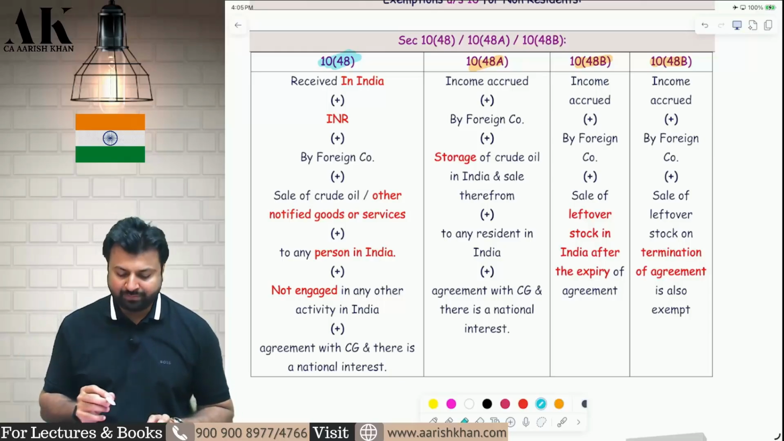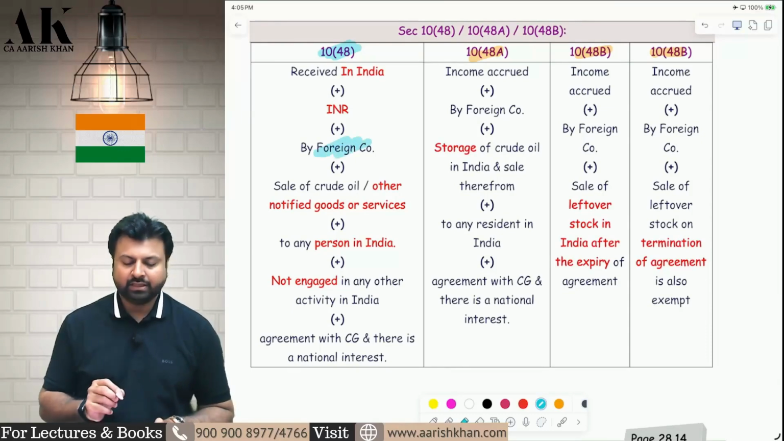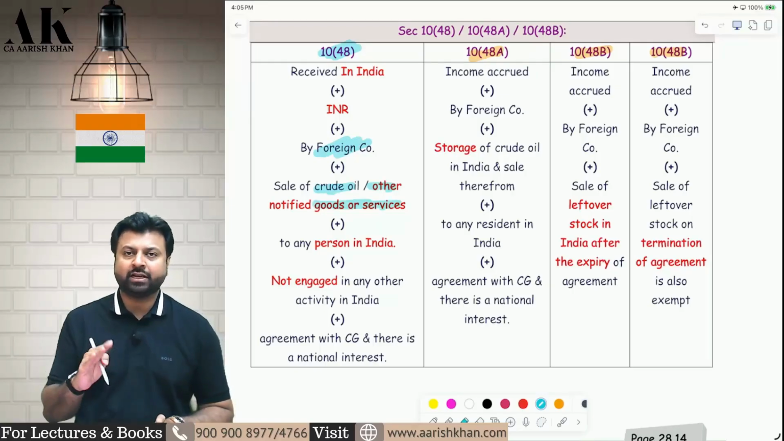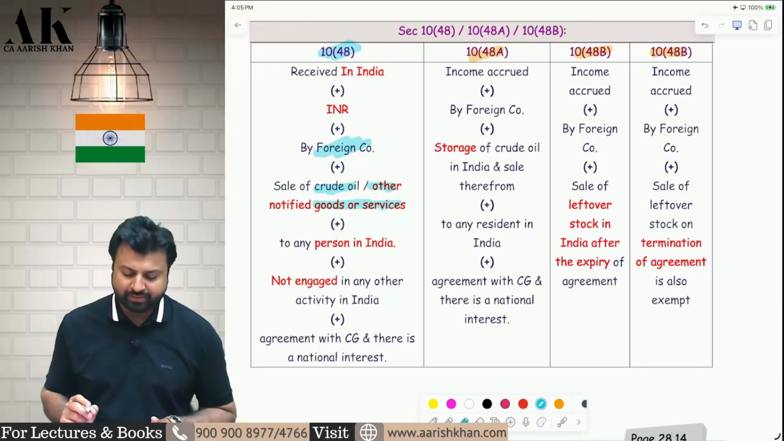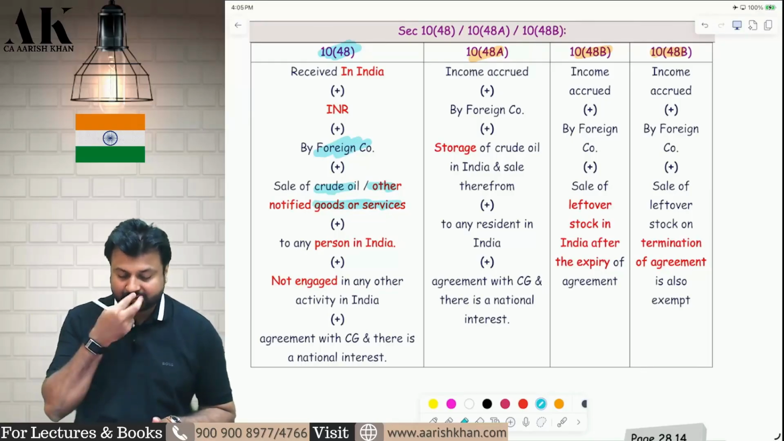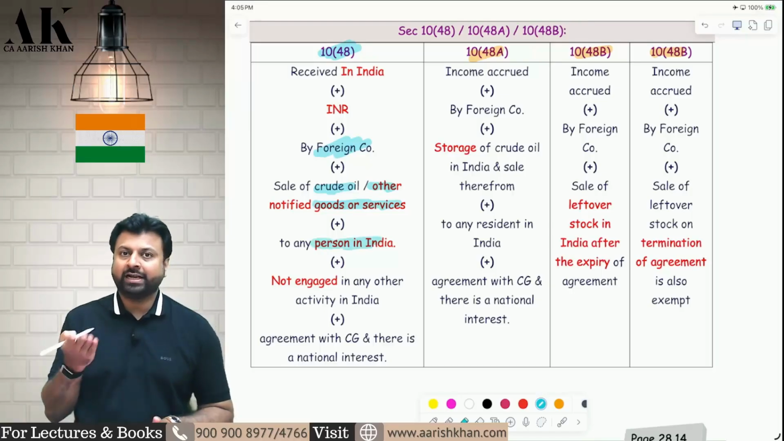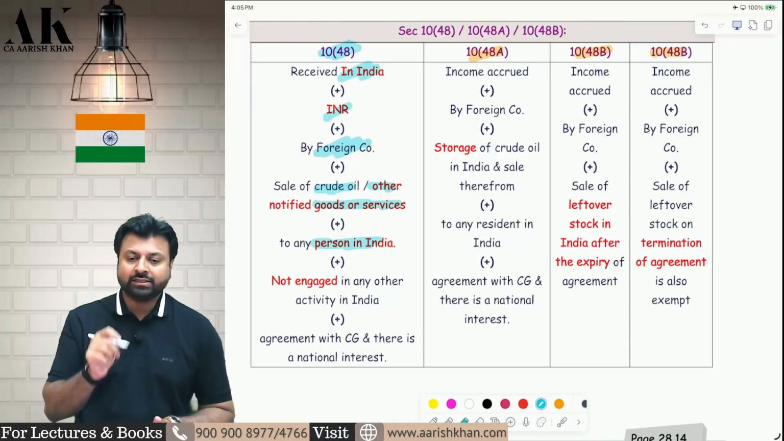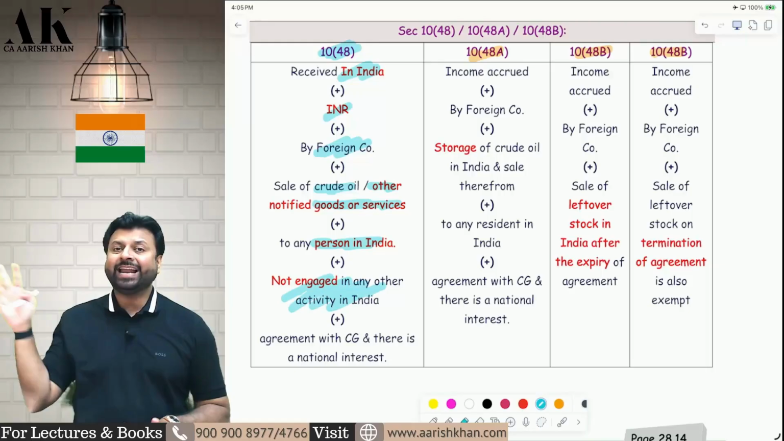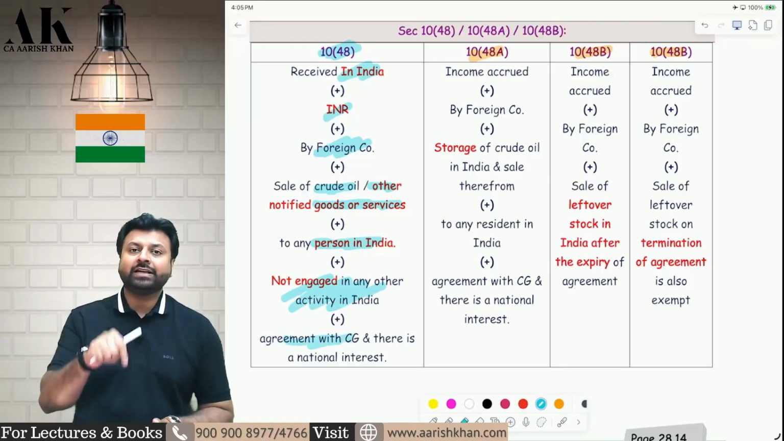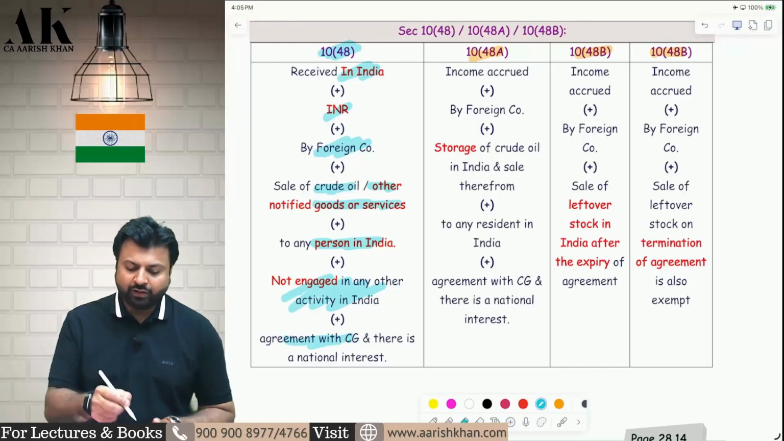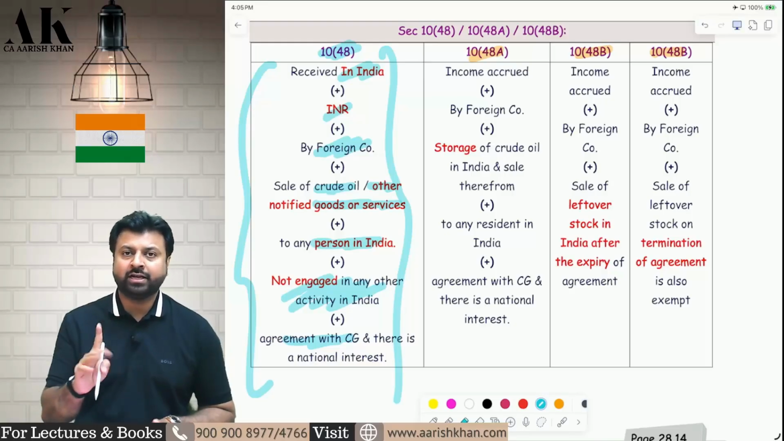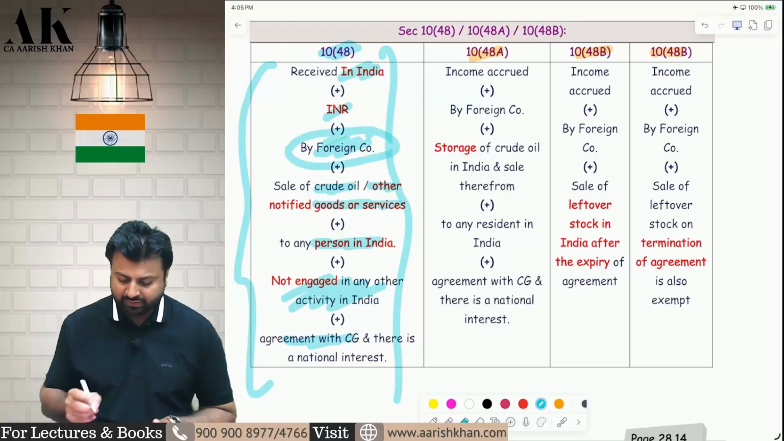When is the first exemption applicable? The assessee is a foreign company. The assessee is engaged in sale of crude oil or other goods and services which are notified by the central government. As of now, no other goods are notified by the central government. They are selling this crude oil to any person in India, resident or non-resident, doesn't matter. They will receive money in India. They will receive money in Indian currency. They will not get engaged in any other activity. They will have an agreement with the central government and there is a national interest in that. If all these conditions are fulfilled, then the sale of crude oil to any person in India will not be subject to tax in the hands of the foreign company.